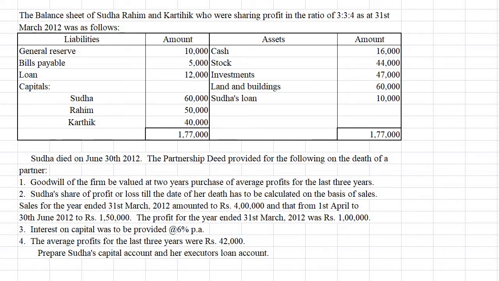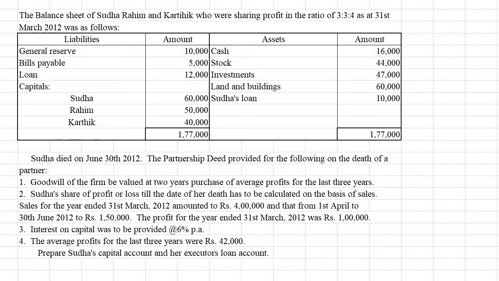Then Sudha's share of profit. That means the partner's share of profit or loss till the date of death has to be calculated on the basis of sales. We have discussed in the previous class that profit or loss up to the date of death from the last balance sheet can be calculated in two ways: first on the basis of sales, and another method on the basis of the period.